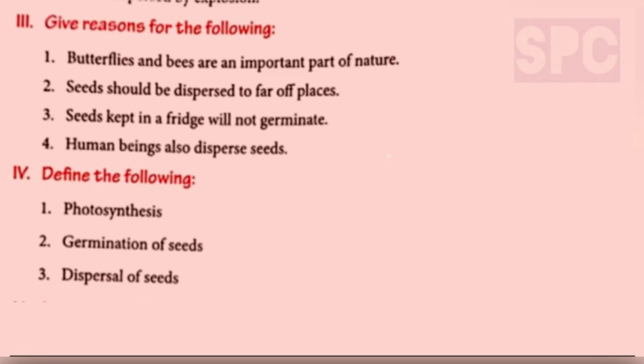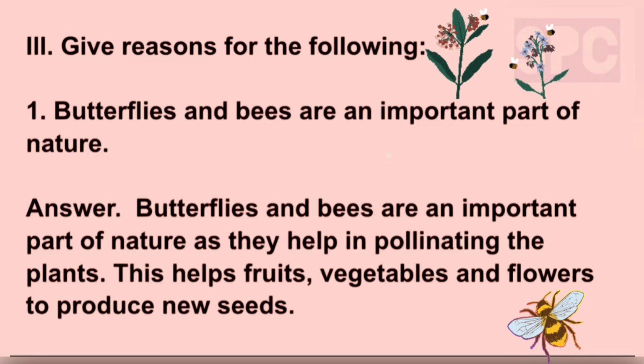Let's move on to question number 3. Give reasons for the following. Part A, butterflies and bees are an important part of nature. Answer, students, butterflies and bees are an important part of nature as they help in pollinating the plants. This helps fruits, vegetables and flowers to produce new seeds.